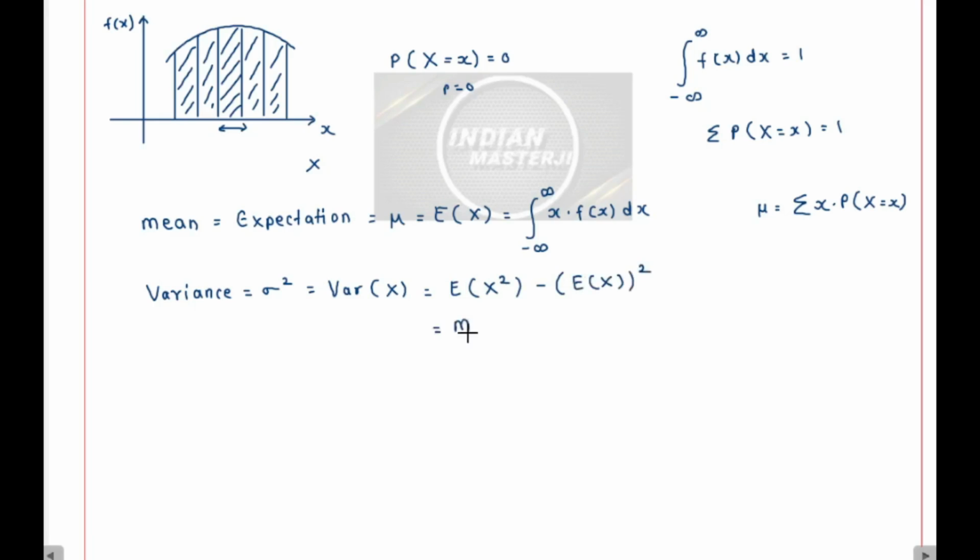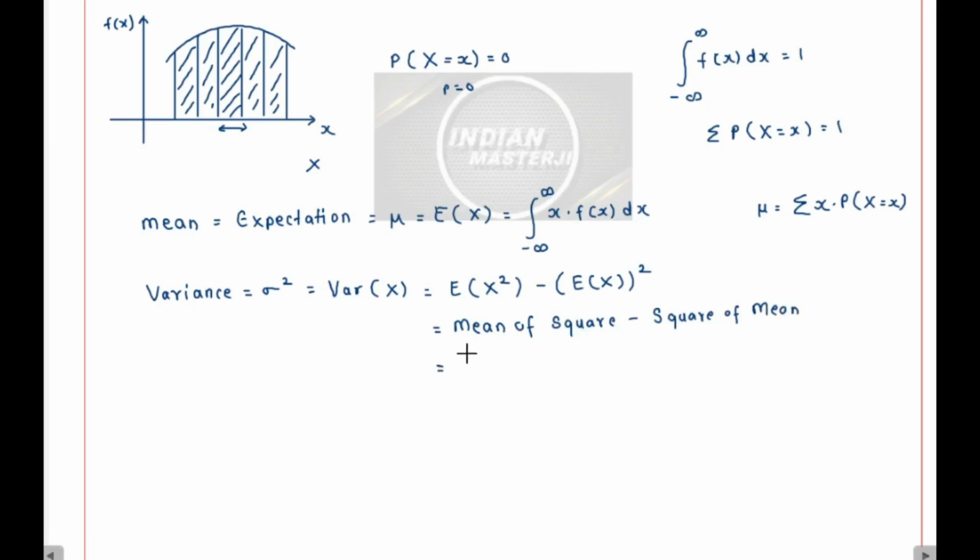So we say this is mean of square minus square of mean. This is just a way of remembering the formula. This is how we say mean of square minus square of mean.